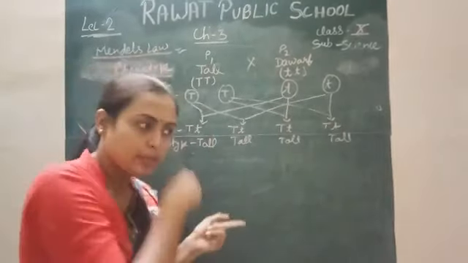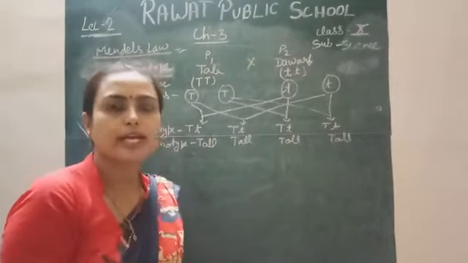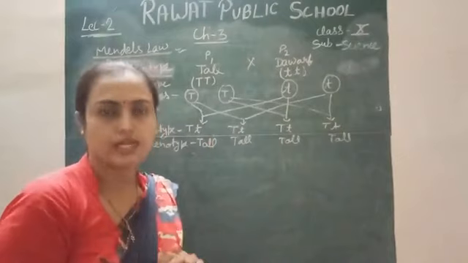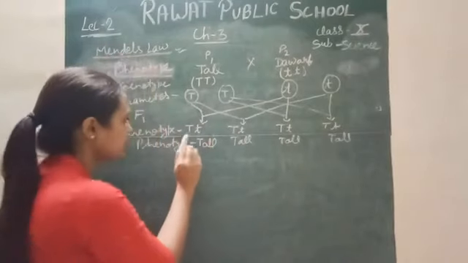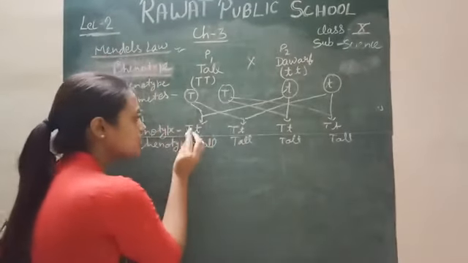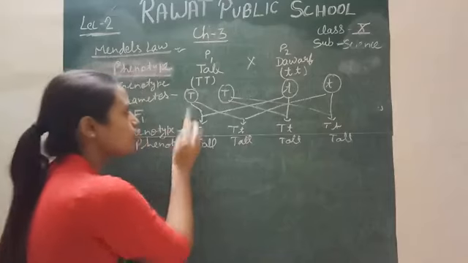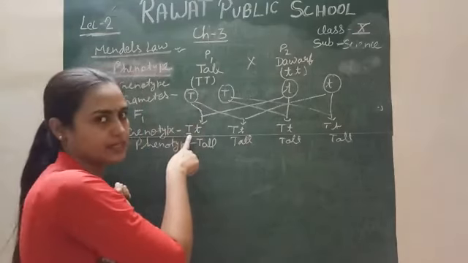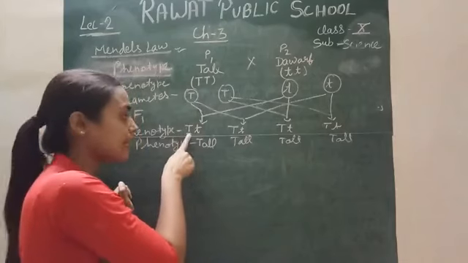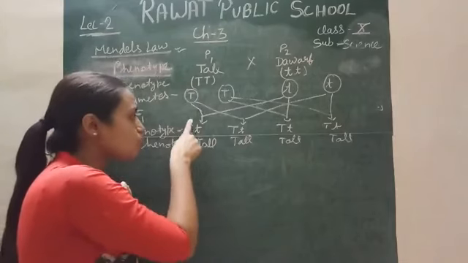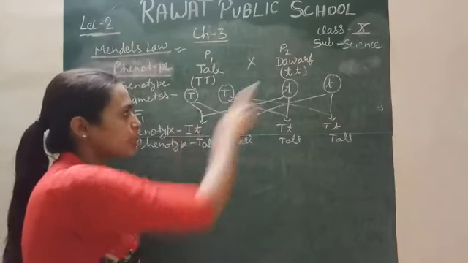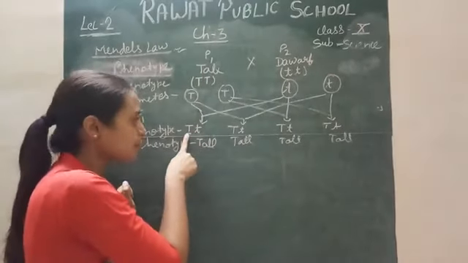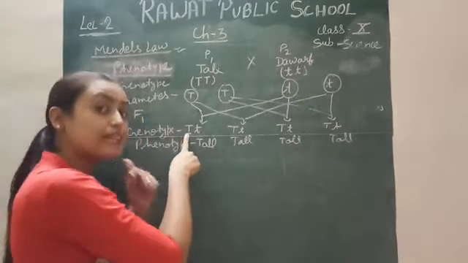From here we know that the dominant allele has the capability to express in any condition. If a single allele of the dominant parent is present in any character, then it is more powerful as compared to the recessive allele, so it has the capability to express its character.